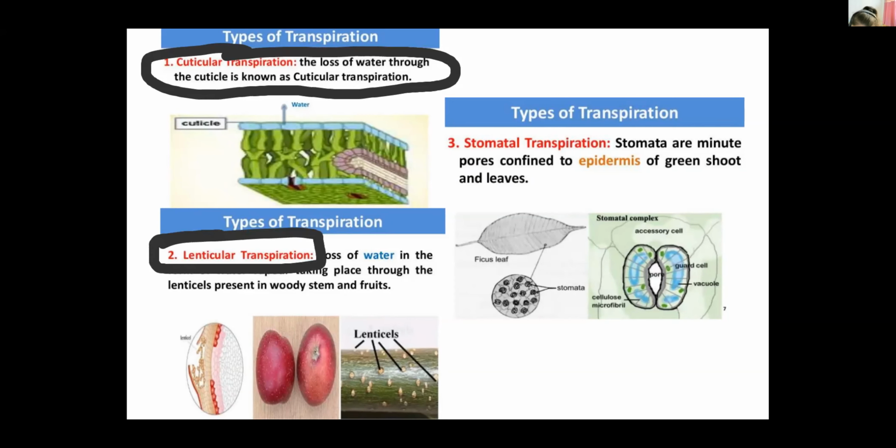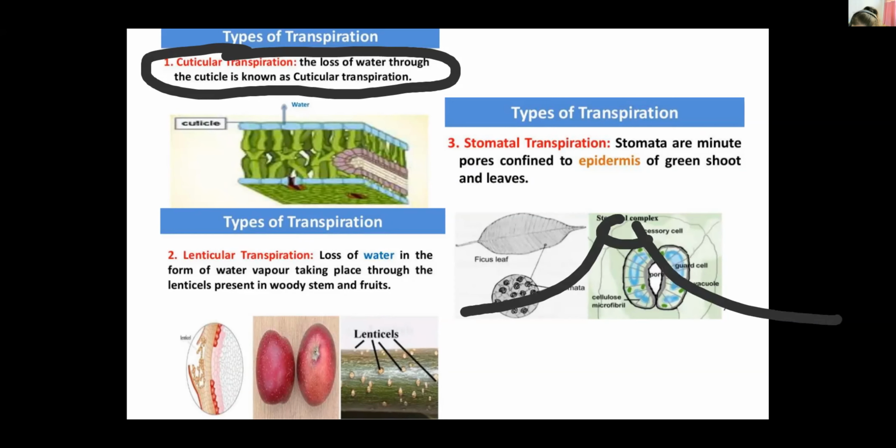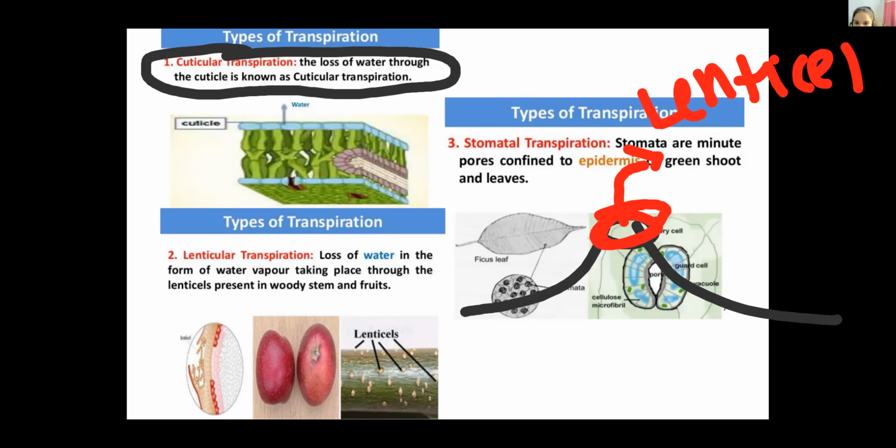Meaning what? Here, lenticels, right? We have discussed lenticels during secondary growth in the dicot stem. You know that when cork forms, the epidermis layer breaks, and a pore opening structure is formed. That opening we call the lenticel, due to its lens shape, which helps in gaseous exchange.